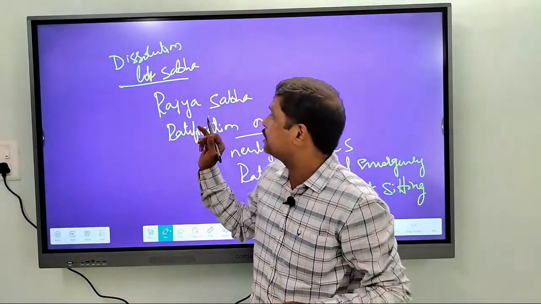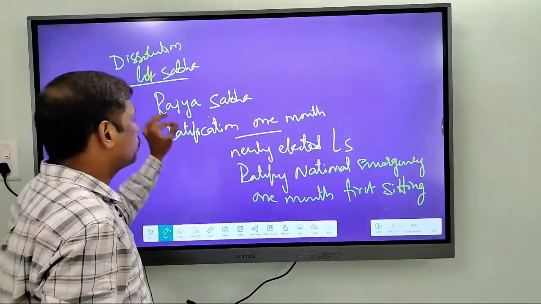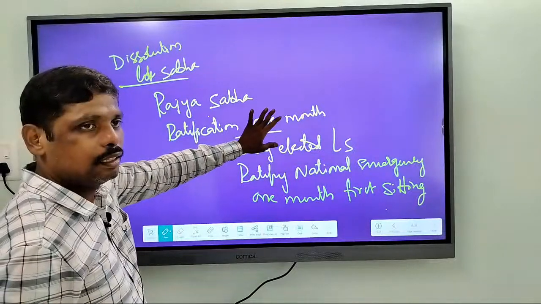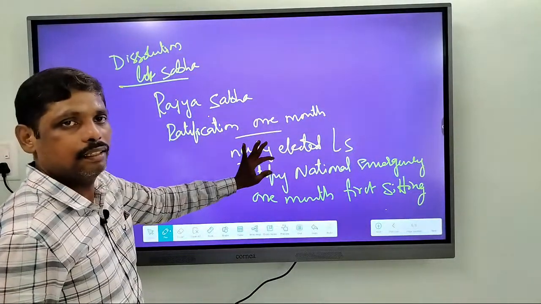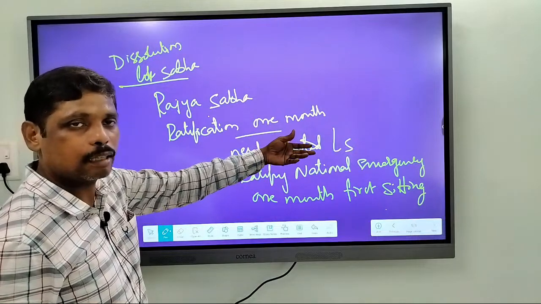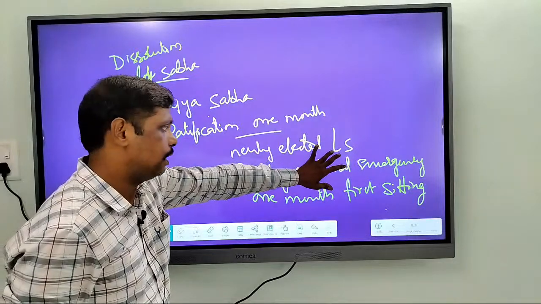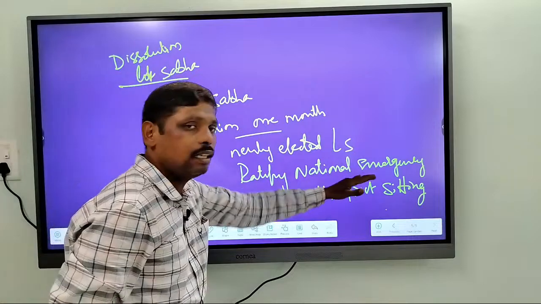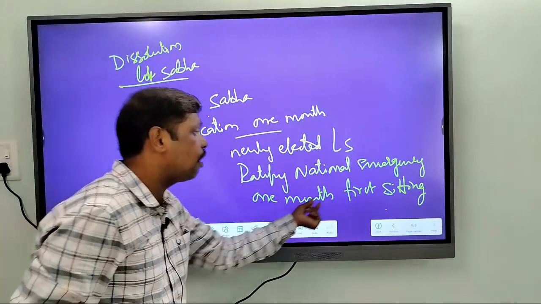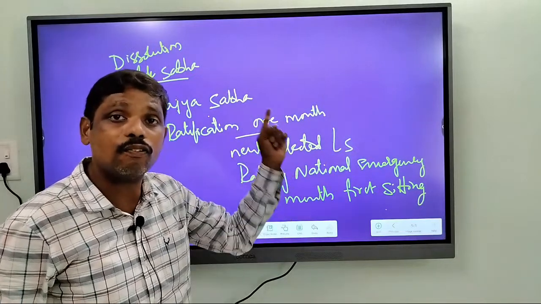And coming to Lok Sabha, whenever it is elected, its members are elected by the people. After the election of the new Lok Sabha, it should ratify the national emergency within a period of 1 month from the date of its first sitting.